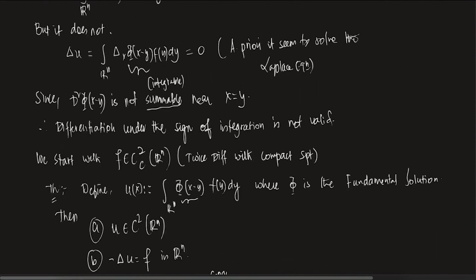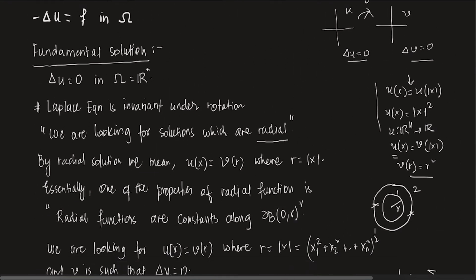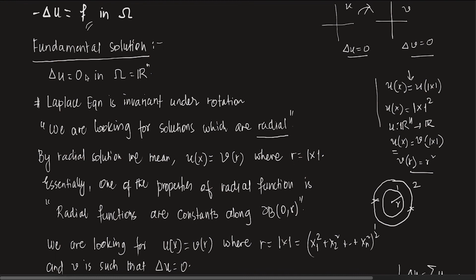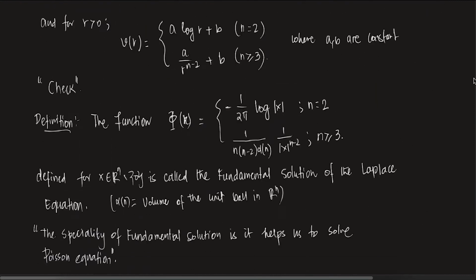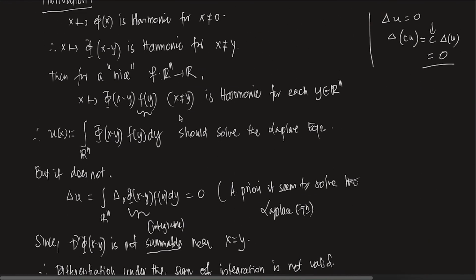So essentially, let me do a quick recall. We wanted to solve the Poisson equation. For that we found the fundamental solution, which is a harmonic function in Rn minus 0. We used that and did something called a convolution. We did the convolution, defined u x, and showed that this u x actually solves the Poisson equation, given f is a nice function, f is C c, a twice differentiable function with compact support. Yes, and we have showed that. So with this we are going to end today's lecture.